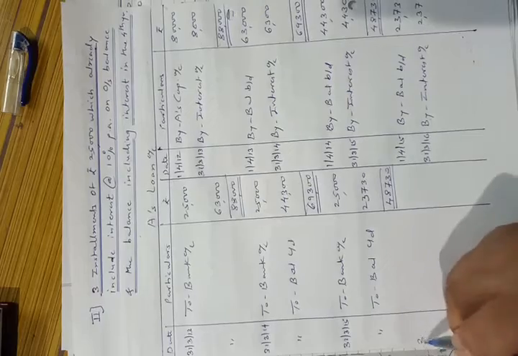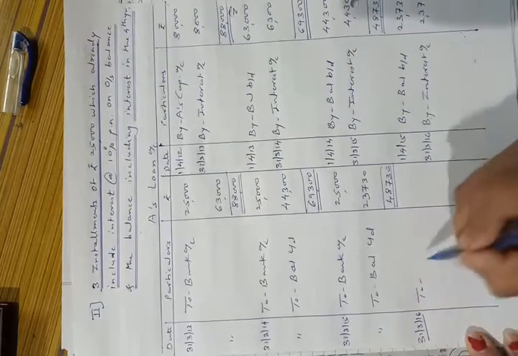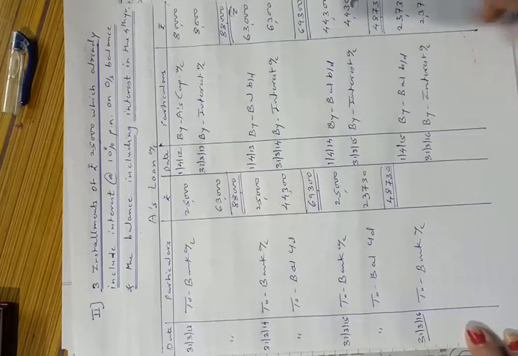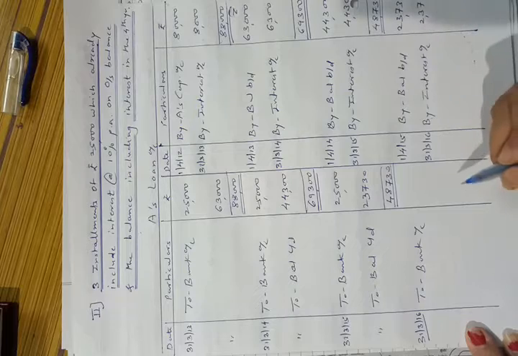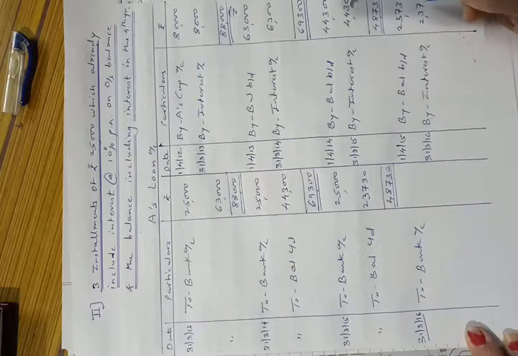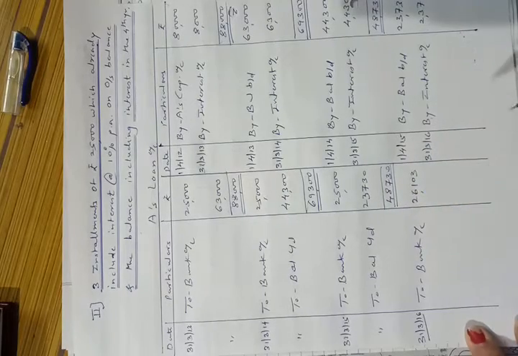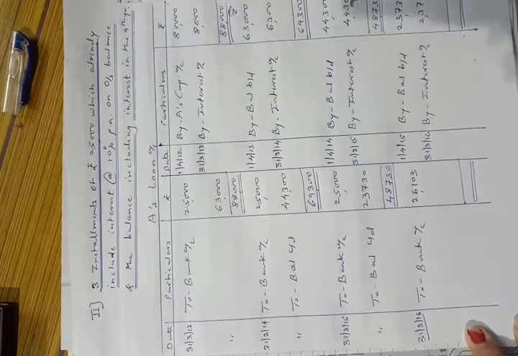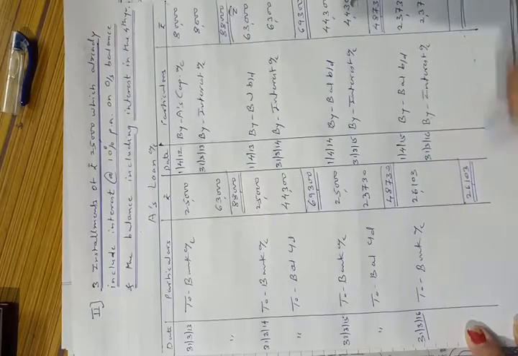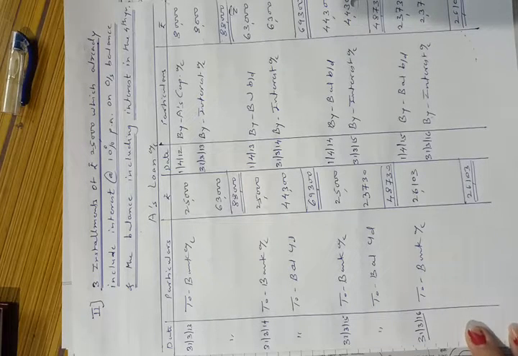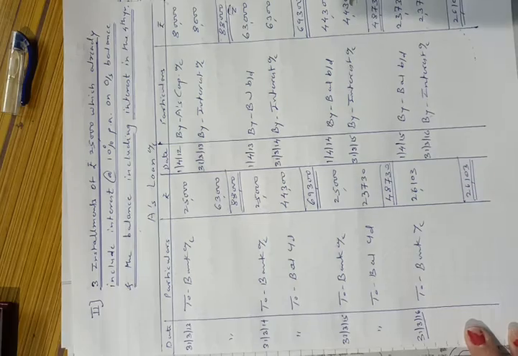And on the same date, that is on 31st March 16, they will pay the remaining amount of Mr. A, that is the whole amount. So the total comes to 26,103. Now we will tally the last year. Total will be 26,103 on both sides. So they have paid all the amount due to Mr. A. That's all.